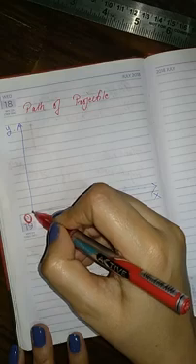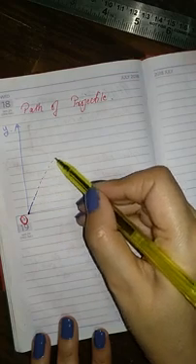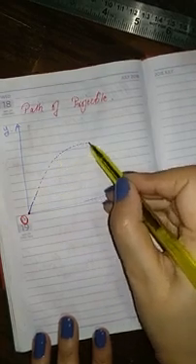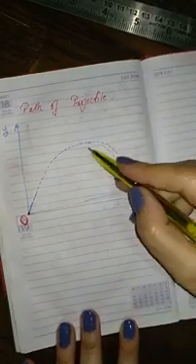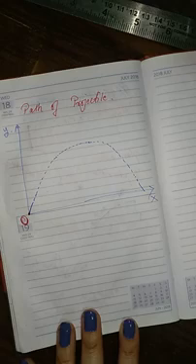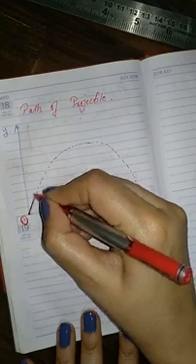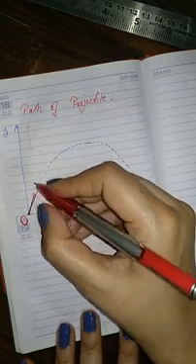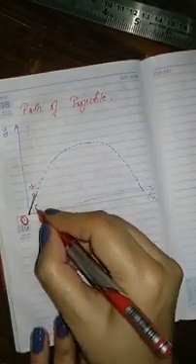Initially an object is moving upward. It's thrown upward with initial velocity u. And what happens? It reaches a maximum height at one point, and the object will fall down to the earth. So this will be the type of path, the trajectory, which a projectile motion has. Now, initially the velocity was u. I am drawing a line because we draw a tangent at each and every point to show its velocity. Initial velocity is u. The angle made with the horizontal is theta.